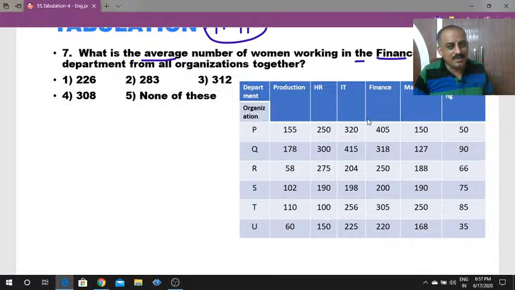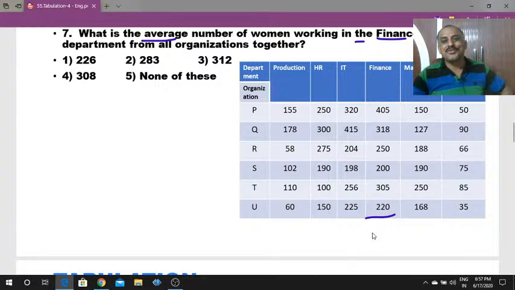How many organizations are there? 6 organizations. Therefore, first find the sum of all the employees in the finance department. How to find the sum? First the hundreds, then tens, next units. Find the hundreds: 2 plus 3 is 5, plus 2 is 7, plus 2 is 9, 9 plus 3 is 12, 12 plus 4 is 16. 1600 plus, now tens: 20 plus 50, how much? 70, 70 plus 10 is 80, 85, plus 5 is 90, 98.